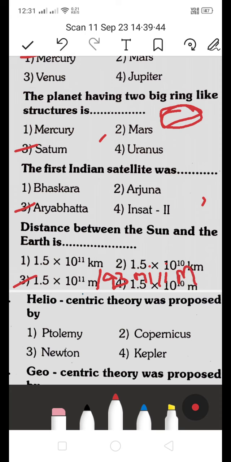Next, the heliocentric theory was proposed by whom? Is it Ptolemy, Copernicus, Newton, or Kepler? Who proposed the heliocentric theory? We know that this is also a previous bit. The heliocentric theory was proposed by Copernicus. This is the right answer.